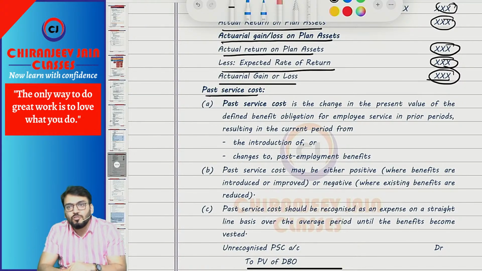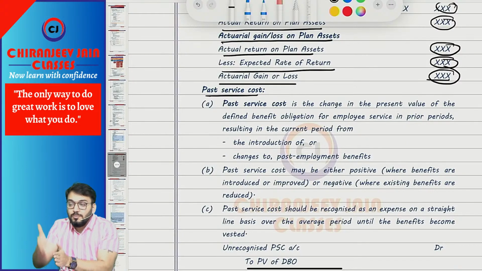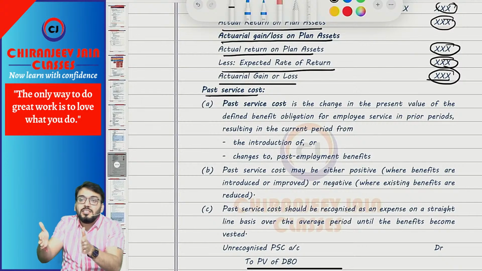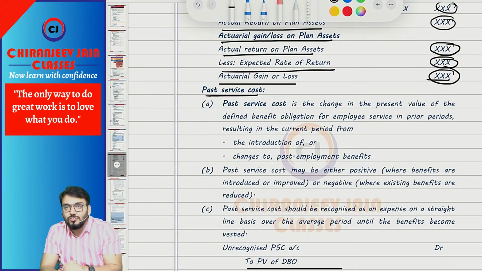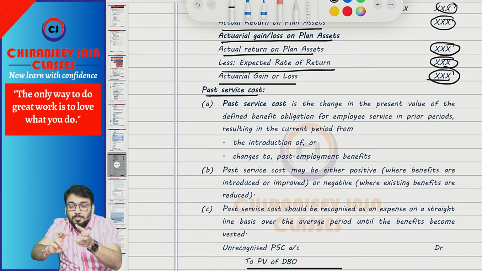There will also be some past service cost if a new plan is introduced right now. If a new plan is introduced today, then for employees who have already worked for the last 2 or 3 years, there will be some past service cost. Or there may be some withdrawal of plan. If you withdraw, there will be some past service cost which will reduce, because the present value of DB will reduce.